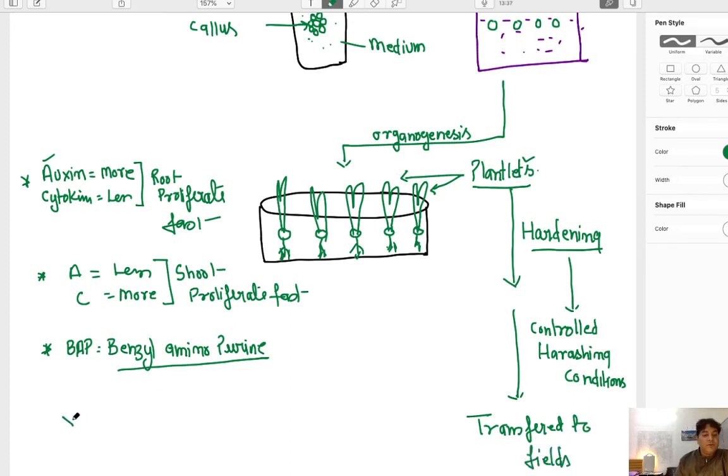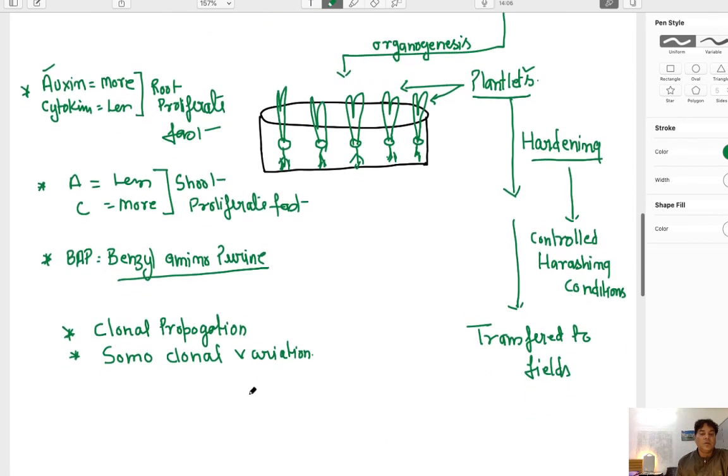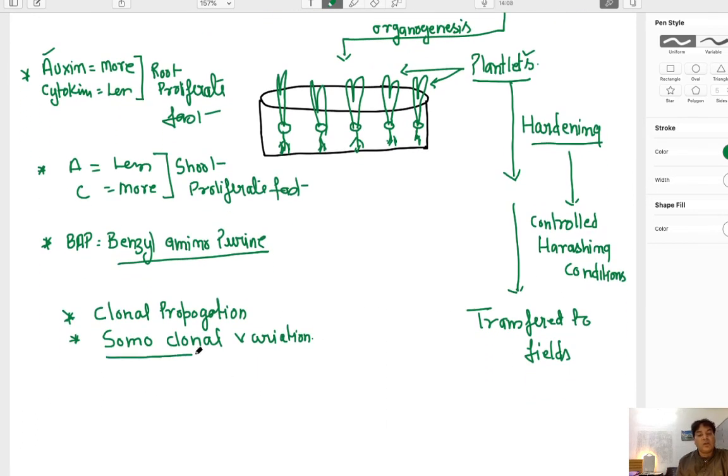Now, one of the concepts which we see here in this case is clonal propagation. Another concept is somaclonal variation, or somatic variation.